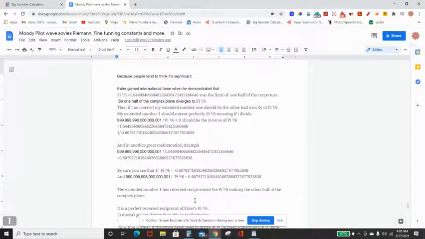What we do is we take my big stretched out number 1, divide it by Euler's pi squared divided by 6 equals this number, and I get this number. And that is the inverse of this number. So be sure you understand that 1 divided by pi squared divided by 6 is this number.